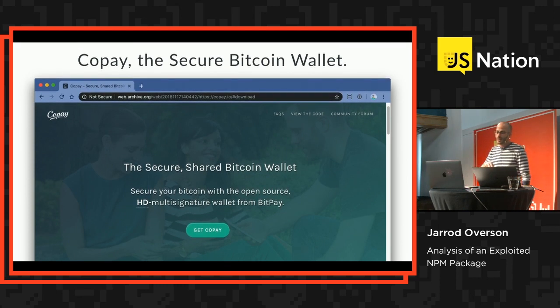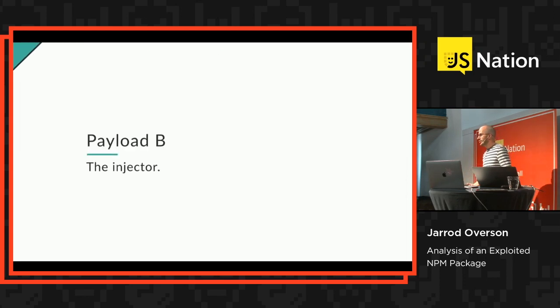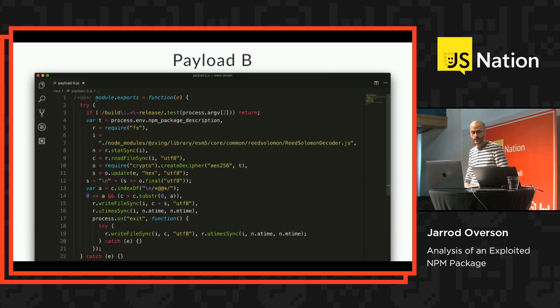But now this means that we could also now decrypt the next stage. So the first stage was the bootstrapper. The second stage is what's going to inject the final stage into its destination. This is what we're looking at right here. We don't need to go through this line by line. It's doing a lot of the same stuff, but there are two things to focus on.